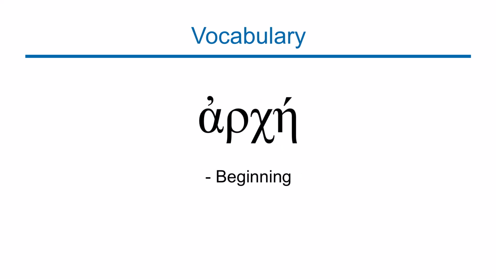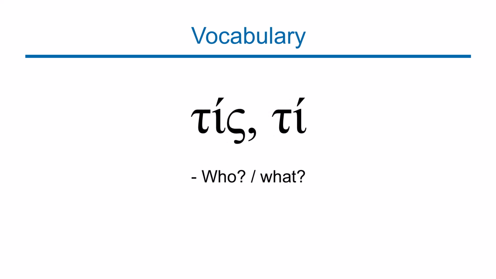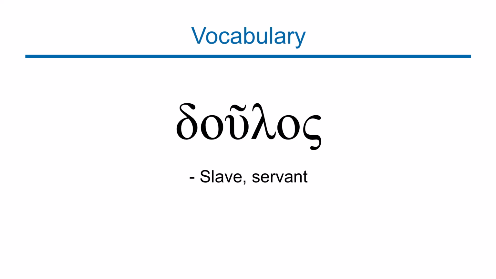And then we have the word arche. Arche means beginning. And then we have the word tis. Tis means who or what. And lastly is the word doulos. Now I've repeated this word because I want to explain it. Doulos means slave or servant.